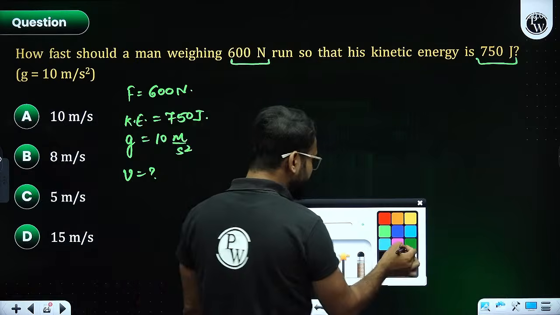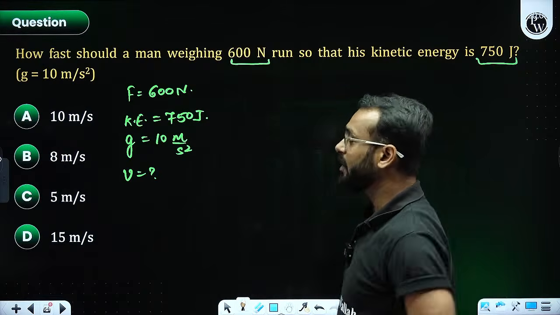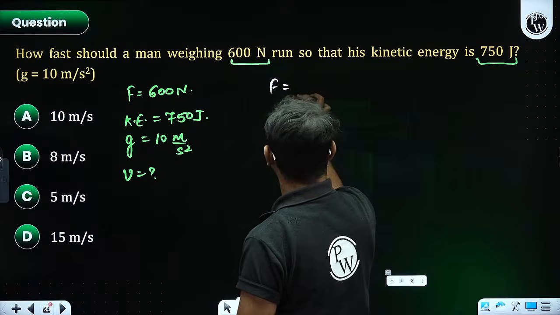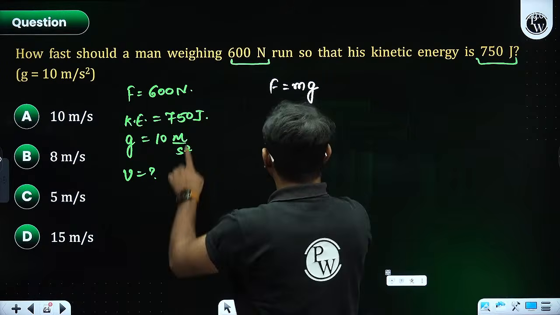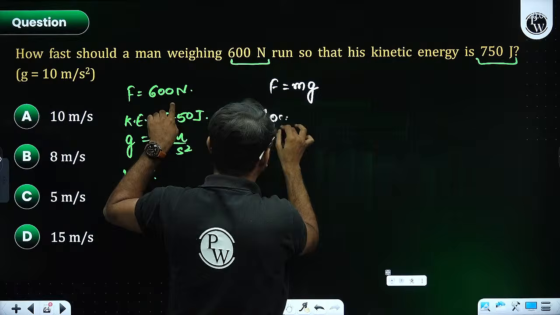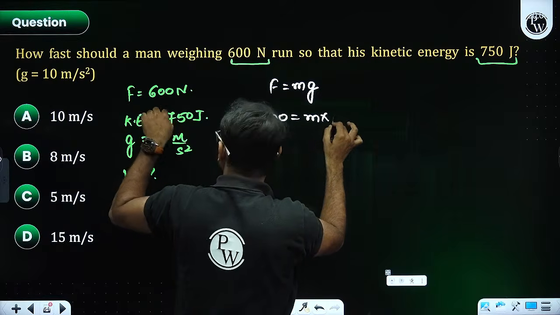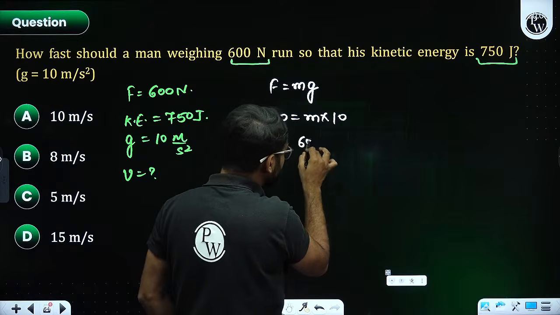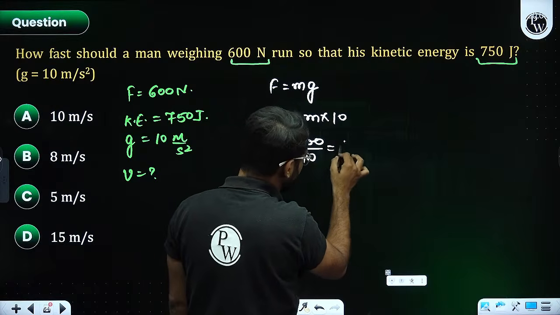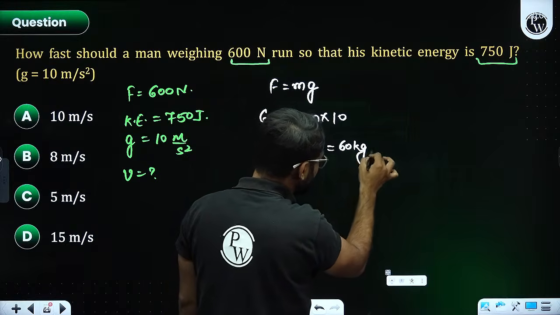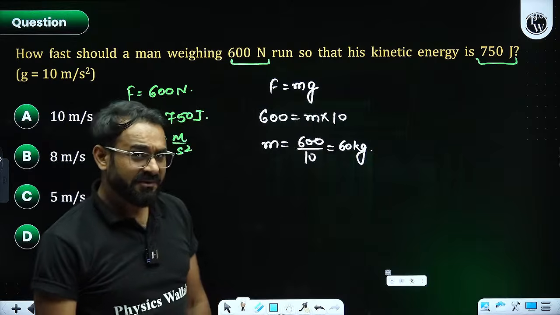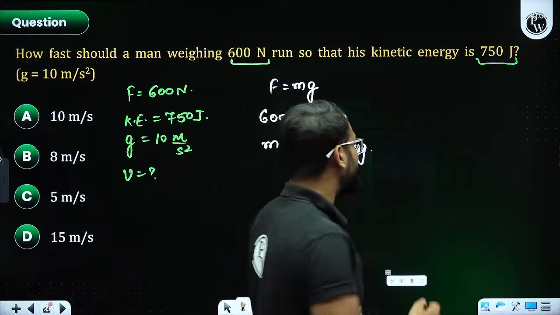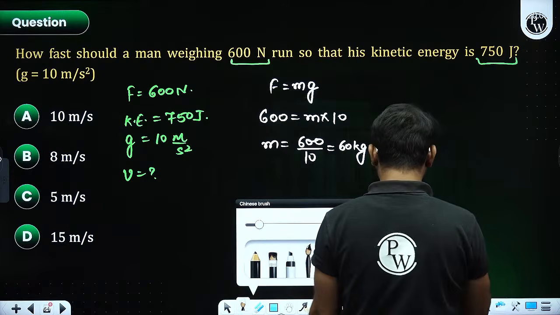Now the point is how to find mass. So I am going to use F equal to mg. Force is given as 600. Mass is unknown. The value of g is given as 10. So the mass is coming out as how much? 600 by 10, that is 60 kg. I think from now onwards, finding the value of kinetic energy is going to be easy for everyone.